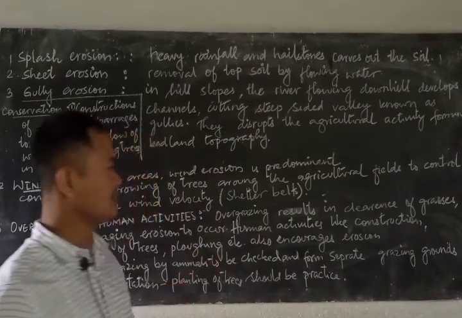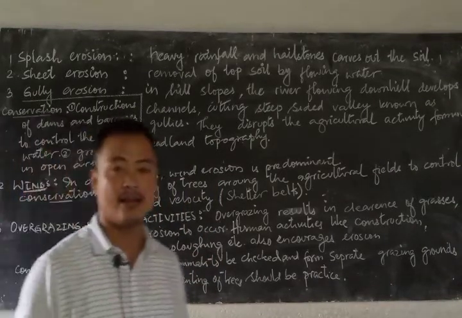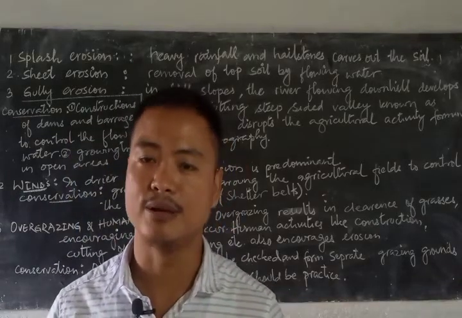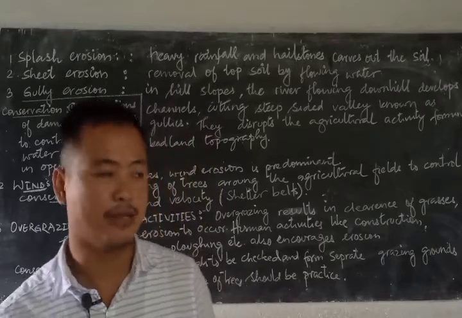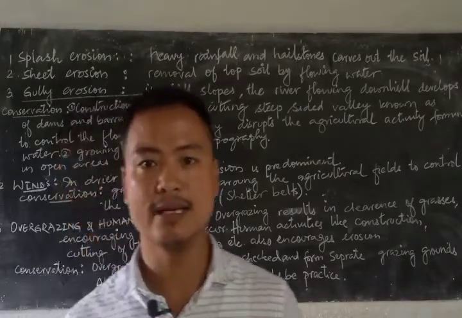In terms of human activities, we see construction and cutting of trees and even plowing of agricultural fields. These also lead to erosive action by wind or by running water. So there, mostly afforestation plays a very important role, that is by growing trees.